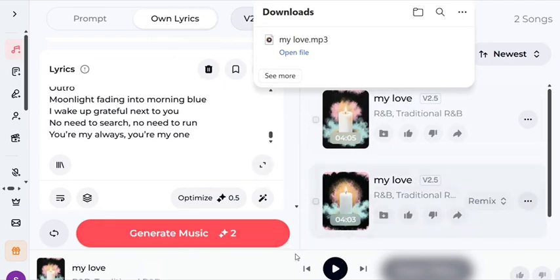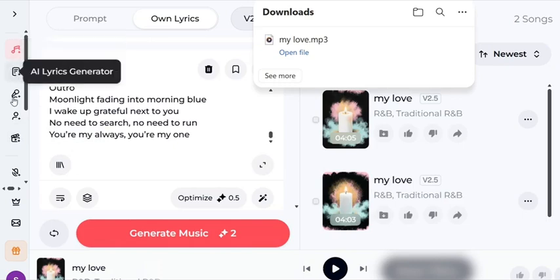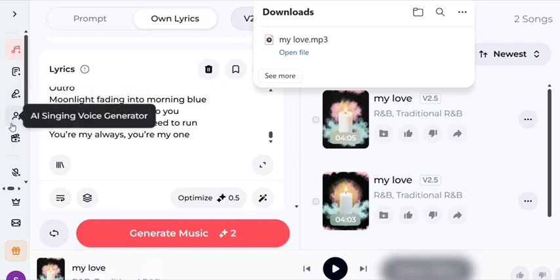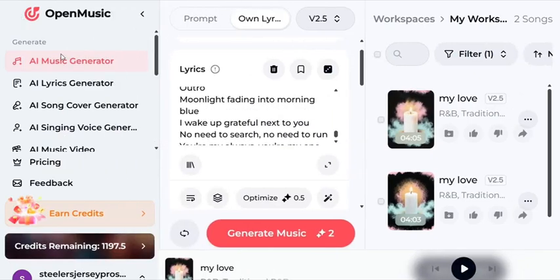So let me show you how you are going to remove the beat from this music. Maybe you have a music and you want to remove the beat, you want to use only the instrumental. Just come down here and you are going to see AI Sing. This is AI Singing Generator, AI music video. If you want to do AI music video, you are going to see that here. Let me bring this down so that you can see what I'm saying. Now you see, you come down to AI music. This is the one we use right now. This is the one we first used.